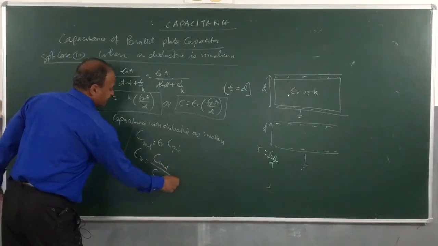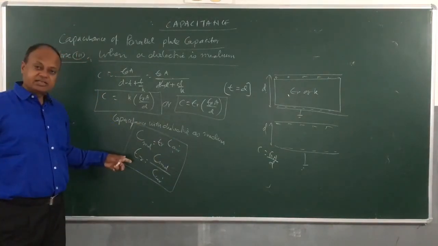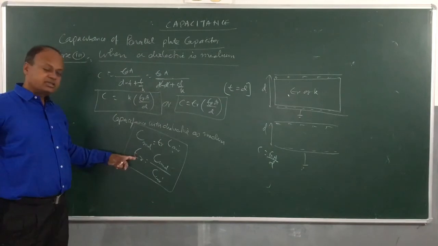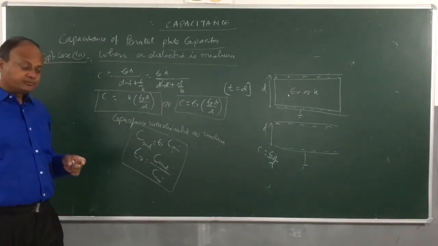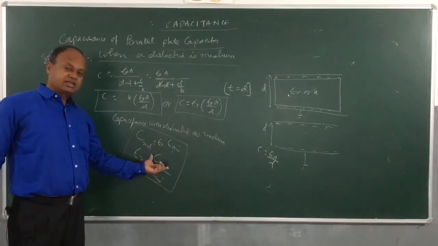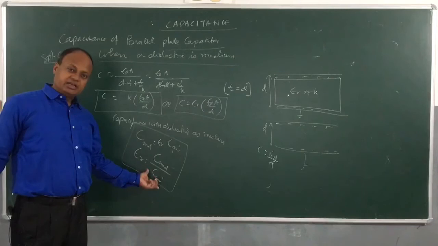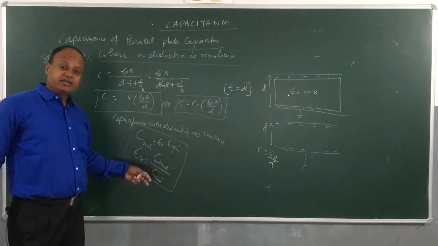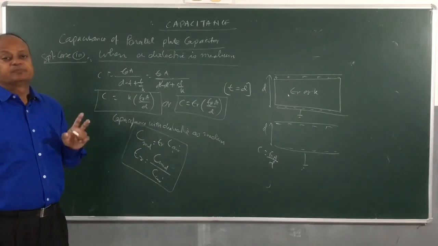Now this is a very important result, and this gives us the definition of dielectric constant also. The dielectric constant of a medium is defined as the ratio of capacitance with dielectric as medium to the capacitance with air as medium, provided distance between the plates remains same. Very interesting.